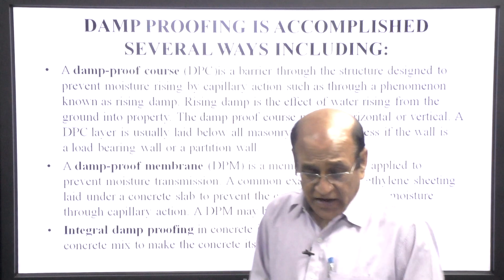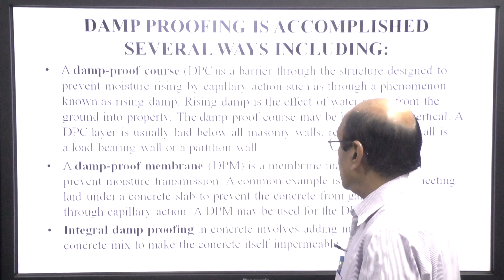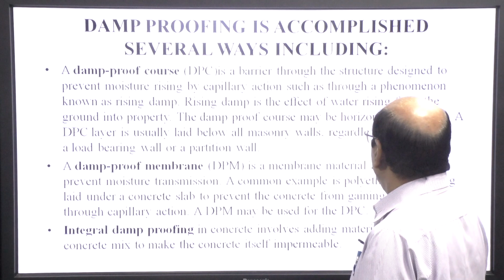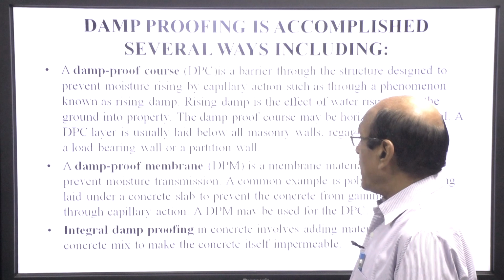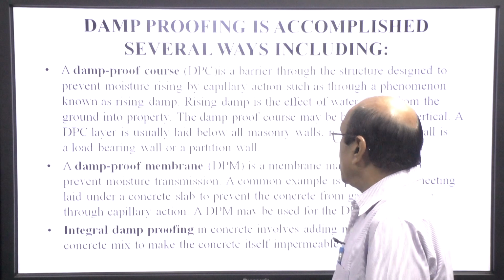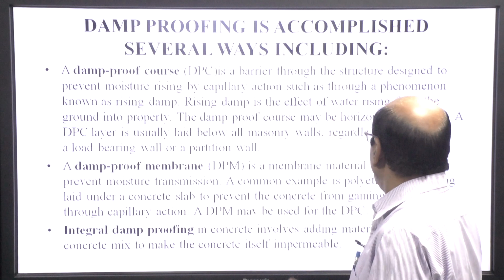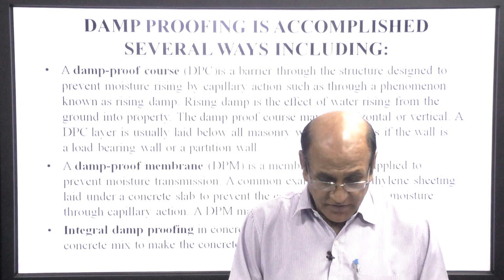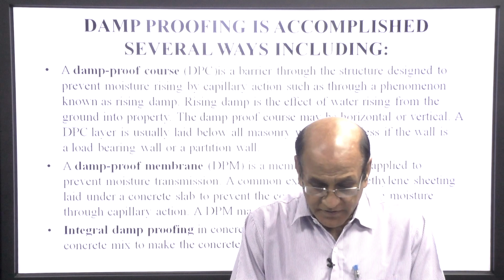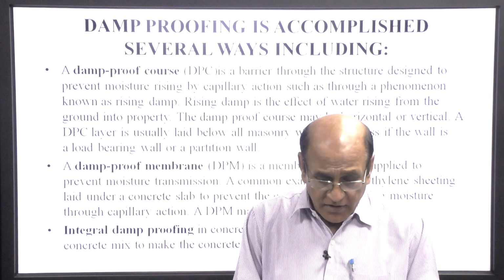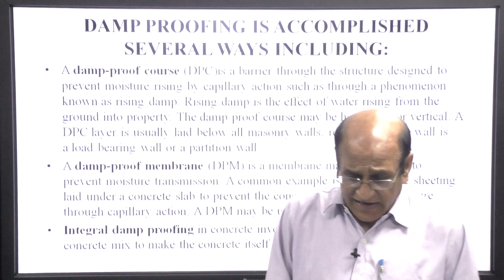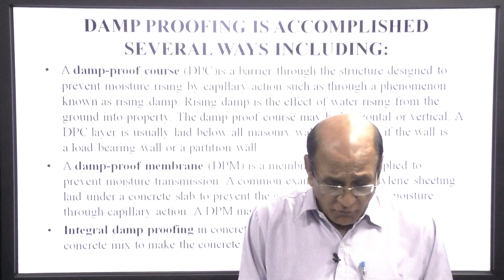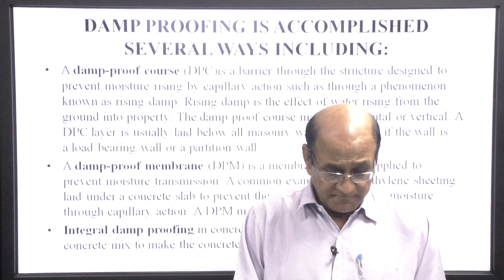Rising damp is the effect of water rising from the ground in a property. The damp proof course may be horizontal or vertical. DPC layer is usually laid in all masonry walls, regardless of whether the wall is a load bearing wall or a partition wall.